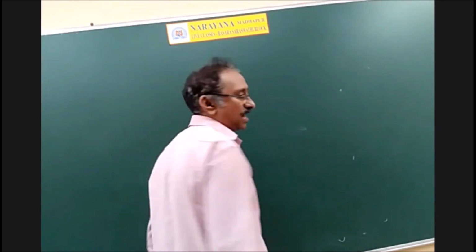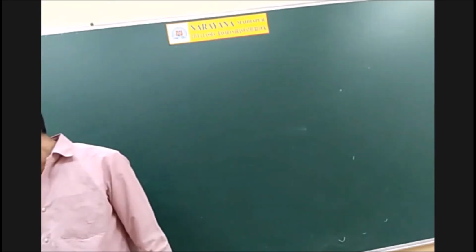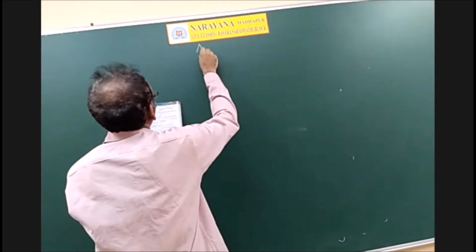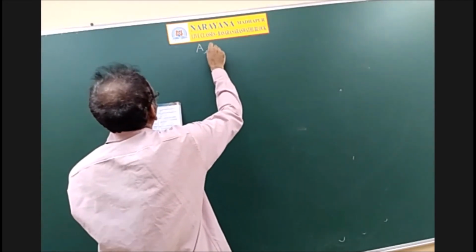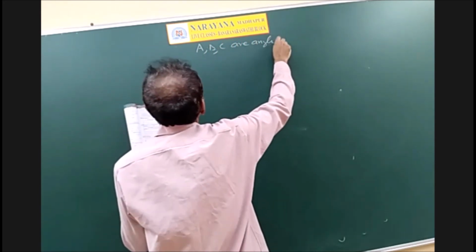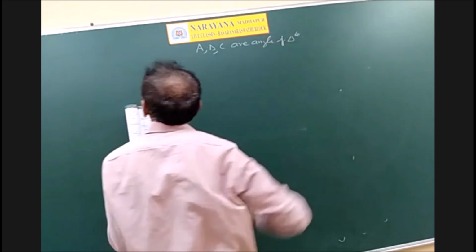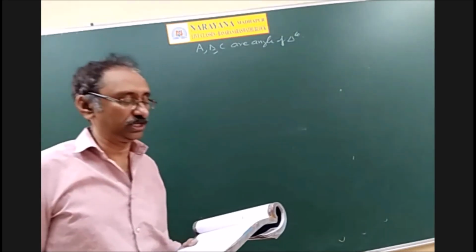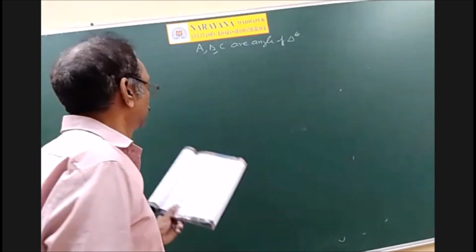So actually this is the concept of equations, but the approach may be different from problem to problem. But this is the concept. See the 57th question. ABC are angles of a triangle, and some equations are given. So whether they have a unique solution, no solution, infinitely many solutions, like that.